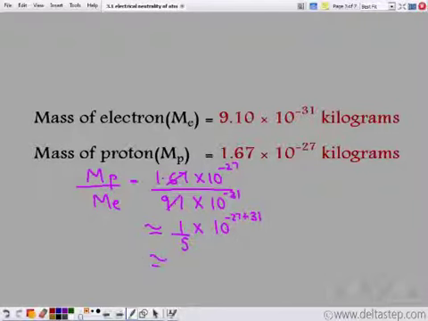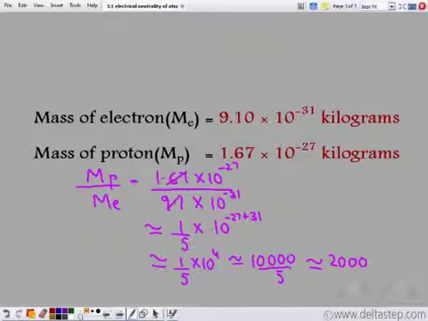which is approximately equal to 10 to the power 4. This is equal to 10,000 divided by 5, and so it comes out approximately equal to 2,000. So the mass of proton by the mass of electron, the value comes out approximately equal to 2000.